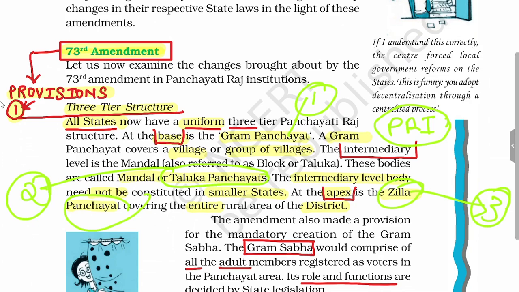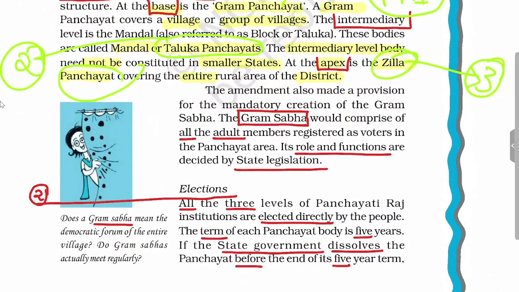Now, apart from these three bodies, we have another body, the Gram Sabha. According to the 73rd Amendment Act, it is mandatory for all states to create a Gram Sabha at the level of the village. It comprises all the adult members who are registered as voters in a panchayat area, which can be a village or a group of villages.